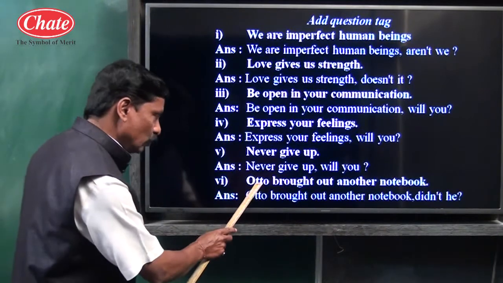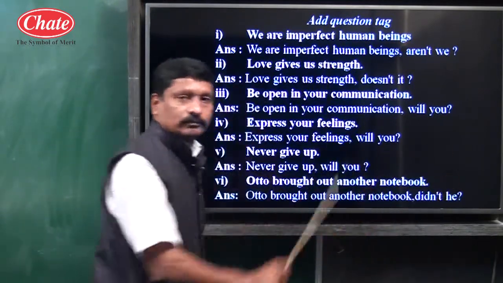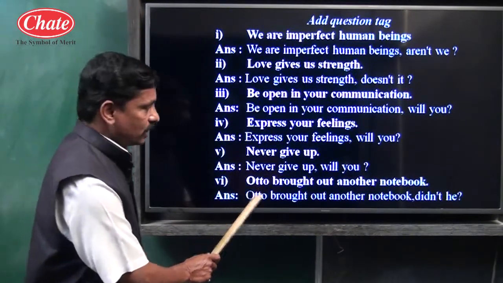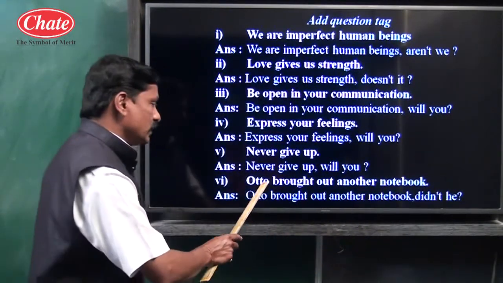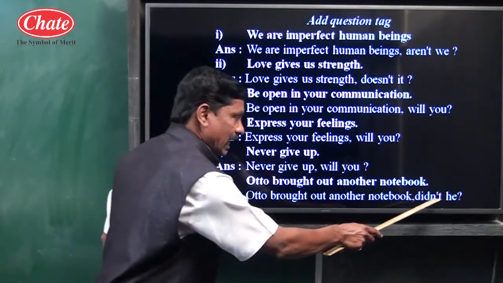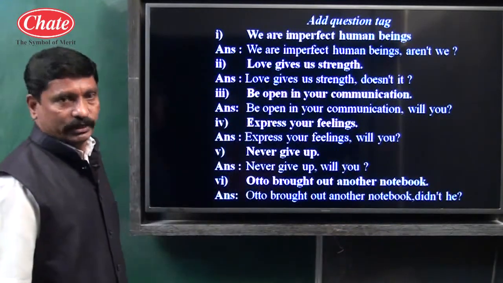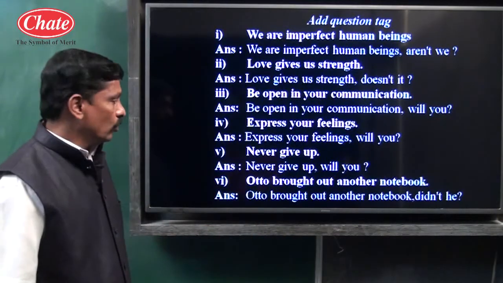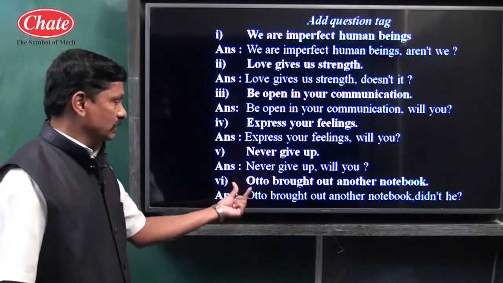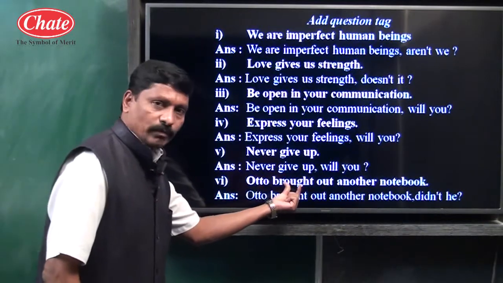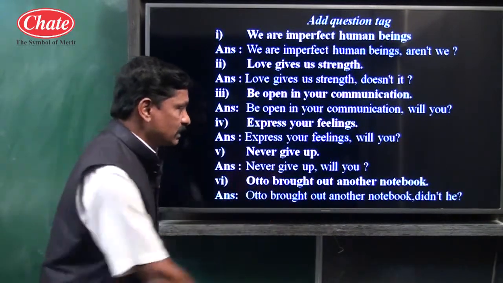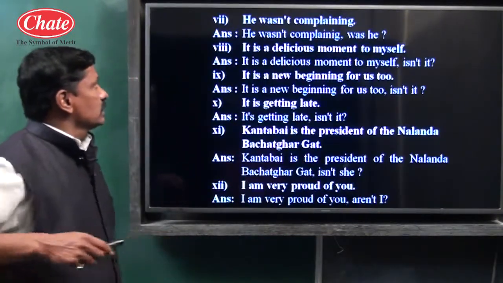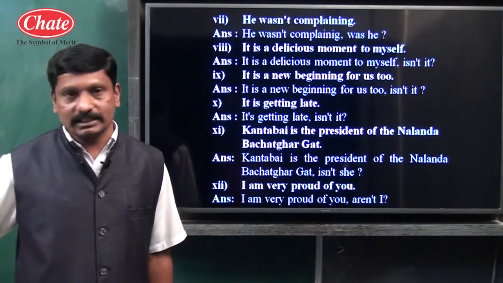So for noun, use a pronoun, he. Otto is masculine gender, he. The given sentence is affirmative, so the tag is negative, n apostrophe t. And Otto brought is simple past tense, subject plus second form of verb. The given sentence is in simple past tense. So, didn't he.